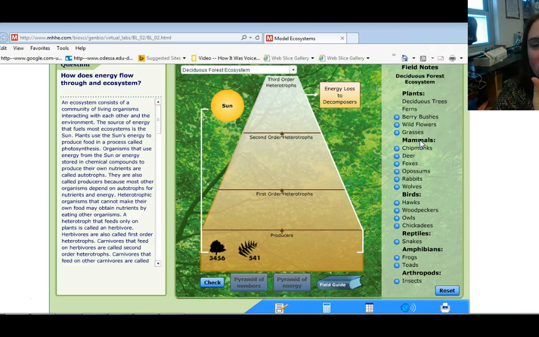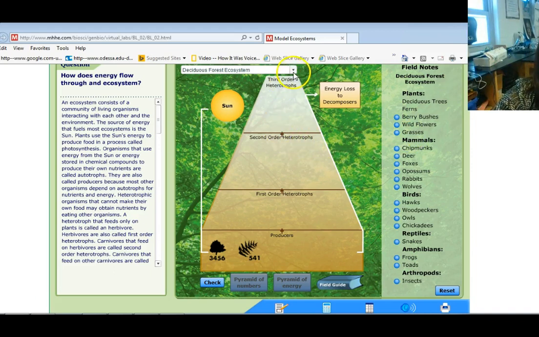So we have our producers, our first order heterotrophs, our second order heterotrophs, our third order heterotrophs. I added another top. I guess we didn't need that. Oh, I forgot the second. So it's all there. So add those different plants and animals where they need to go on your energy pyramid. Make sure that you have what percent moves up at each level. And then you'll show this to me, of course, with your page completed too. So you'll just work your way through this.